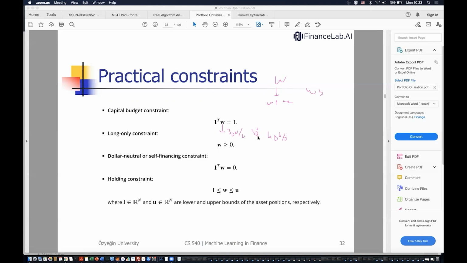Another constraint is the long-only constraint. So in the market, we can go either long or short. Long means you buy the stock. This is the traditional thing that you see in the market, buy the stock. So for instance, you see Apple, or Bitcoin or Ethereum, and you buy the asset. In this case, I'm using the term stock, but this is for equities. So in general, it's buy the asset. And long-only constraint means you can only buy the stock.